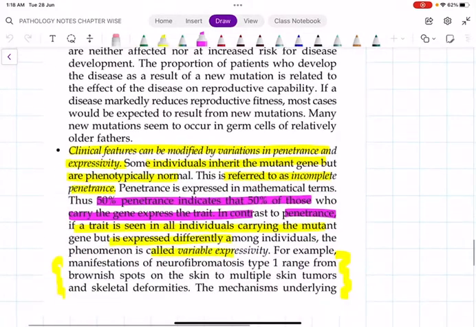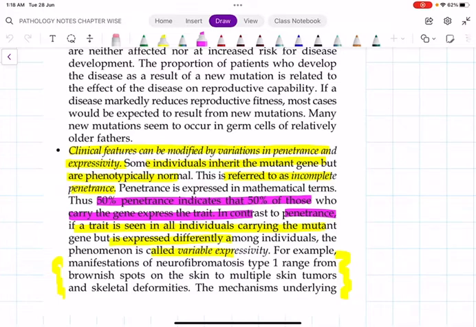Then we have 2 important terminologies here. One is called penetrance and another one is called variable expressivity. What do you mean by penetrance? That means some individuals will inherit the mutant gene, but phenotypically they look normal. They have some mutations, but phenotypically they are normal. So in autosomal dominant disorder, there is incomplete penetrance. Usually penetrance is expressed in percentage. 50% penetrance indicates that 50% of those who carry the gene express the trait, and the rest 50% are phenotypically normal.